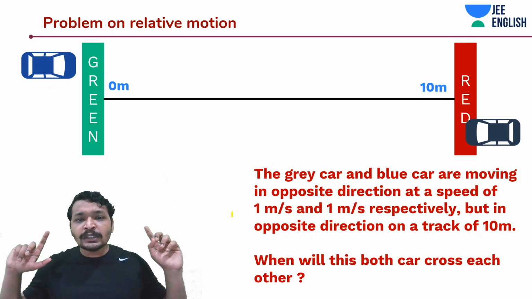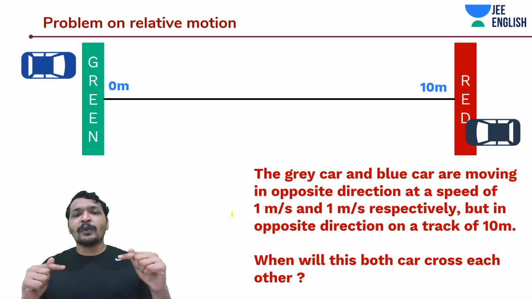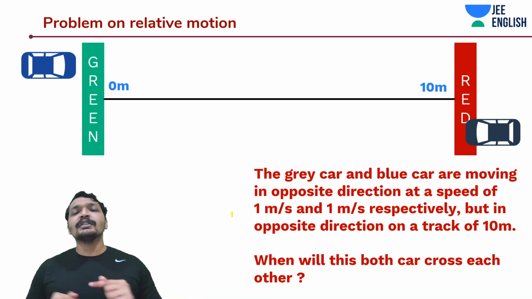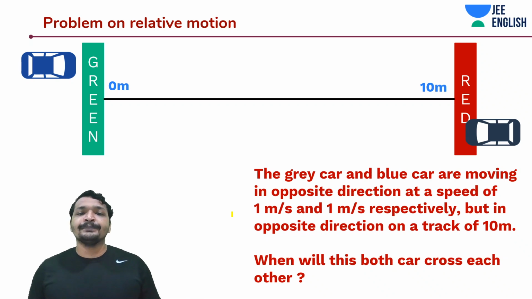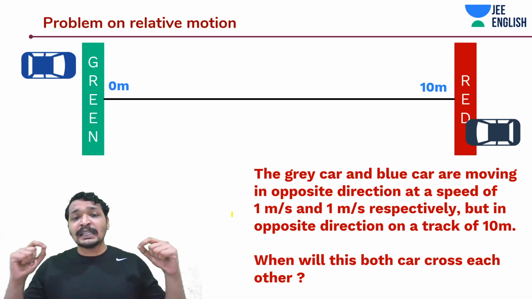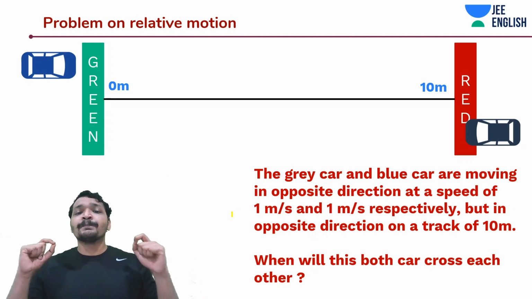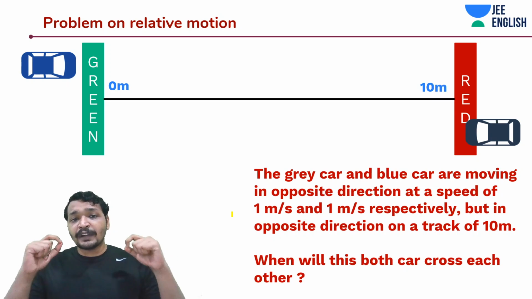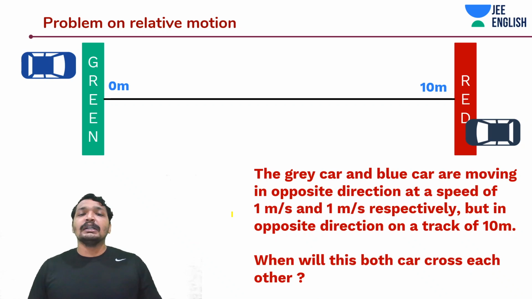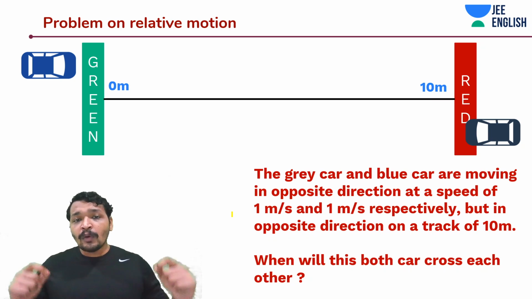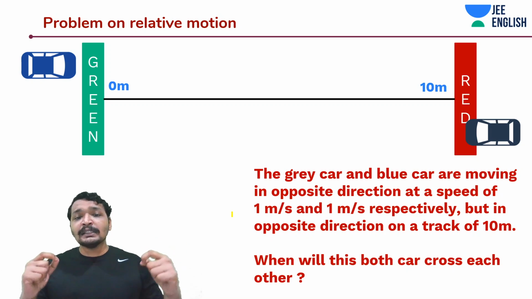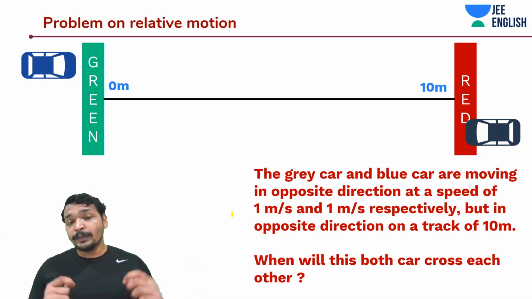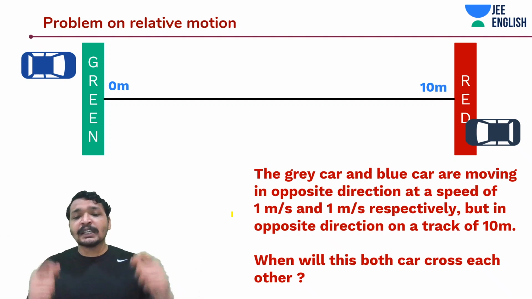Now what I can simply do is, since this is moving with 1 meter per second and this is moving with 1 meter per second and they are approaching each other, I know the relative speed is 2 meters per second. And the distance between these two cars is 10 meters. So the relative distance is 10 meters, the difference between these two positions, and the velocity is 2 meters per second. Now I will have to divide this 10 meters by 2 meters per second. Then I find out that at the 5th second they will meet. It is really that simple.